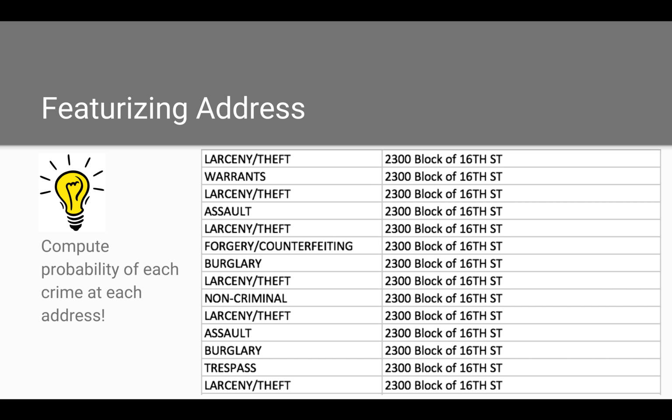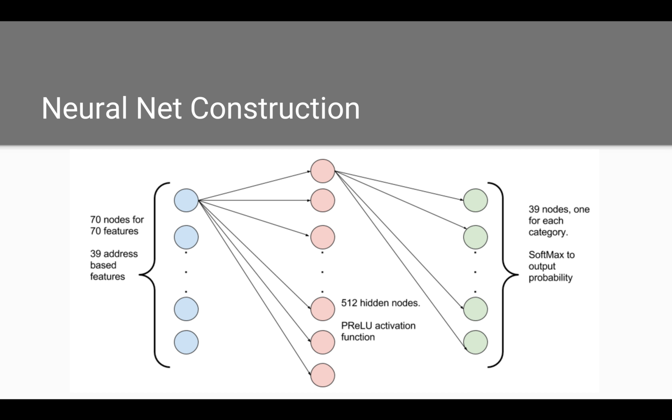In order to improve our score further, we decided to featurize the address. Our addresses aren't actually street addresses, they just refer to the block or an intersection, which means in a data set of size 800,000, there are only roughly 2,300 unique addresses. We computed log odds for each crime category at each address.